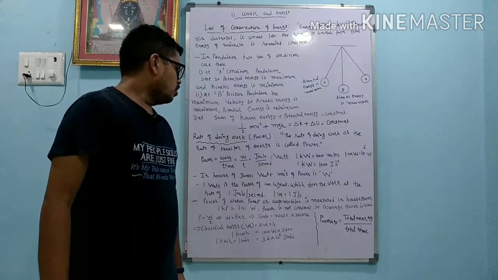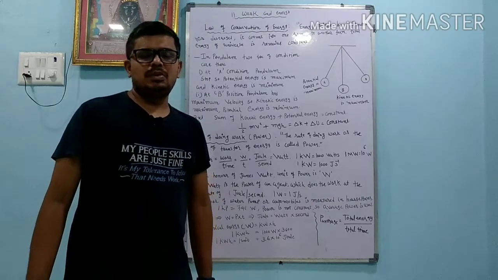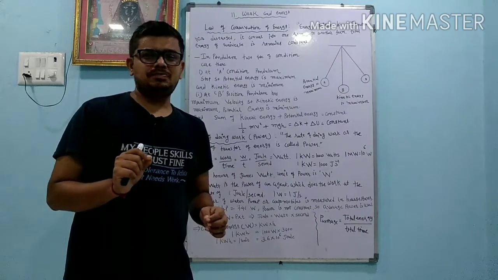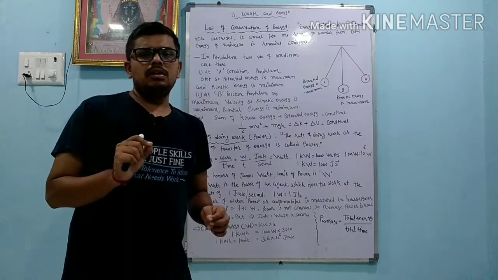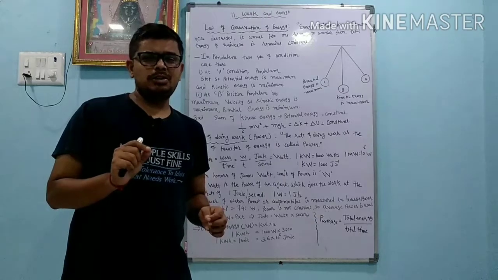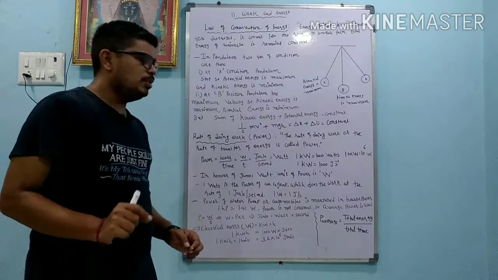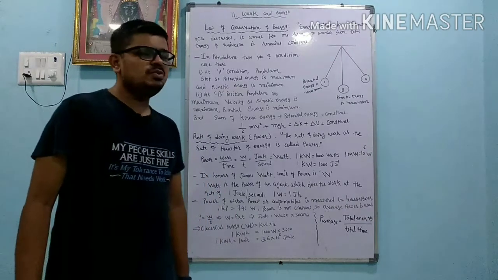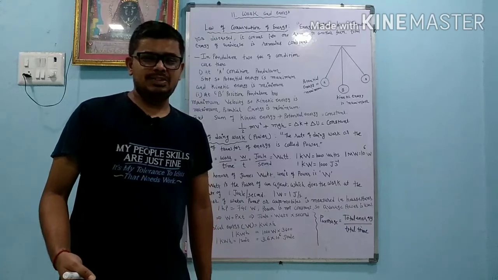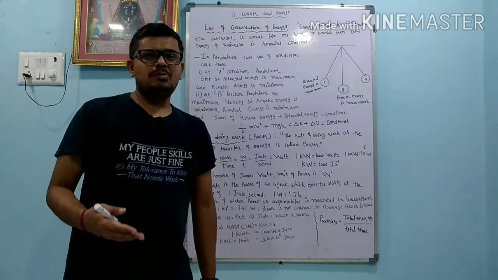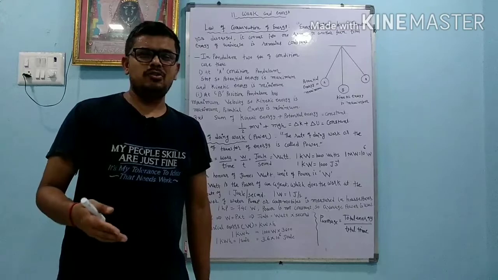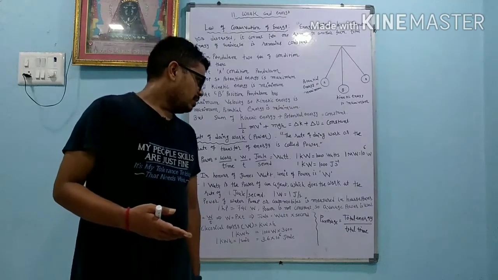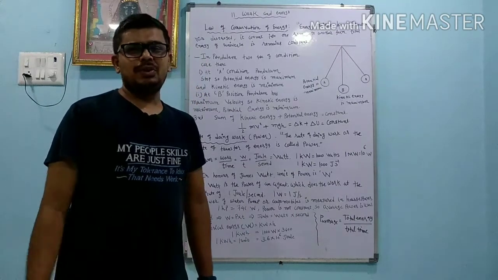The power of a water pump or automobile is measured in terms of horsepower. Whenever you check a vehicle, you find the power represented in horsepower. 1 horsepower equals 746 watts. Power is not constant, so we take the average, just like a percentage is the average of your marks. Same way, average power is total energy divided by total time.